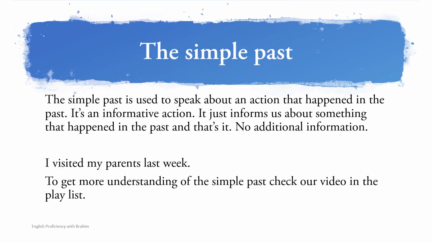So let's start with a small revision of the simple past. Simply, we can say that the simple past is used to speak about an action that happened in the past. It's an informative action. It just informs us about something that happened in the past. And that's it. Which means when we use the simple past, we don't need any other specific information. We just need to know what happened.